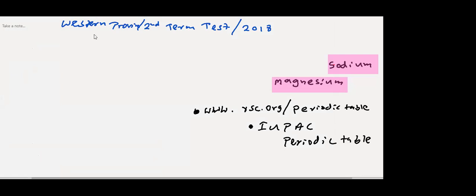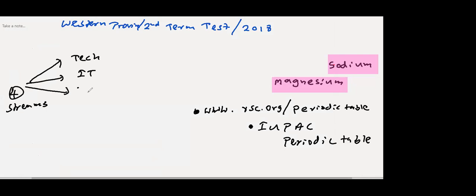You should be focused. So for example, now I told you, there are four streams of A level that come from science subjects. Technology, IT, bioscience, and physical science.